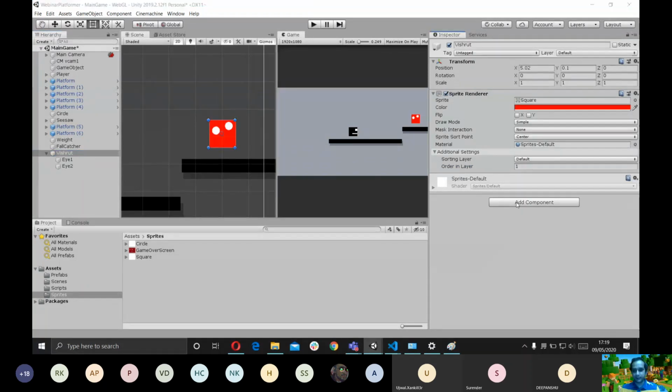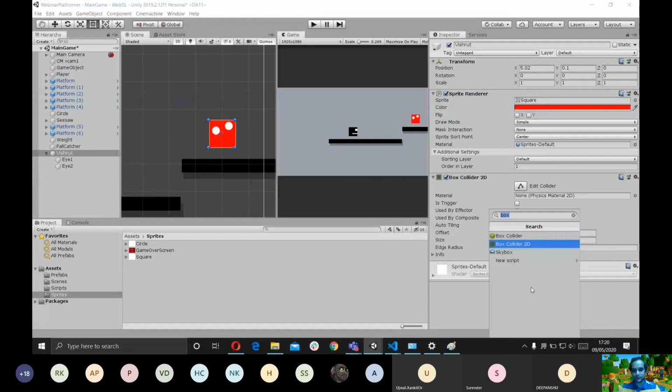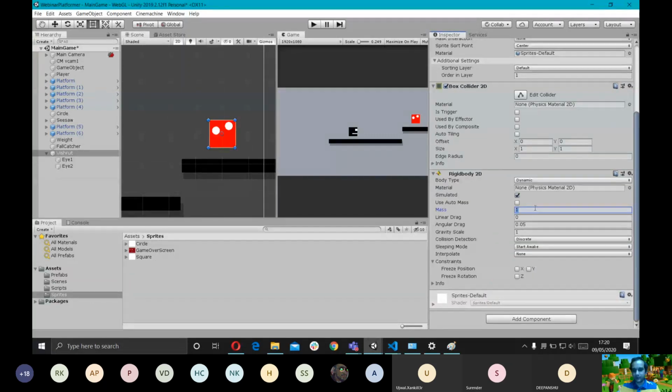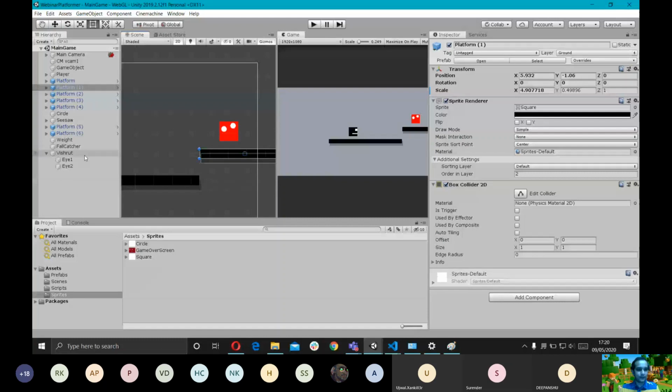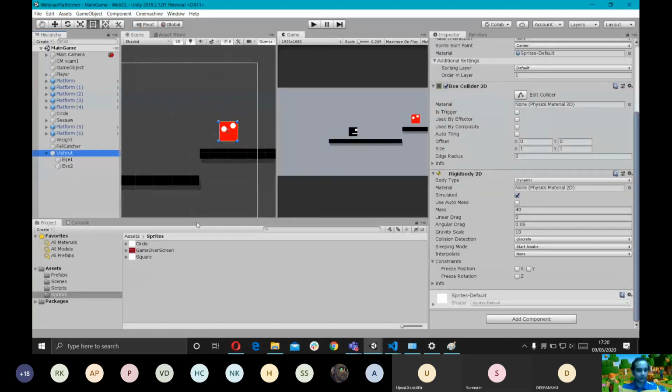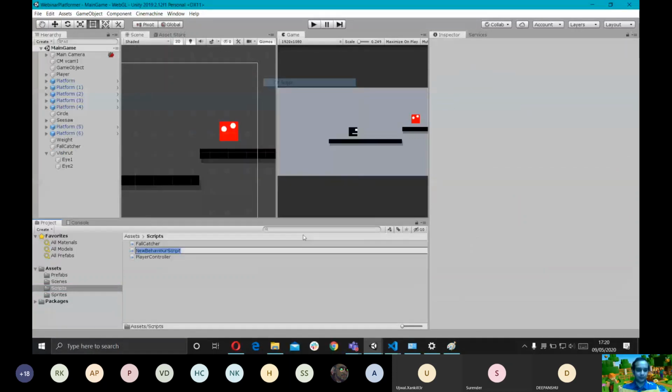First I'm going to add a box collider because we want it to collide with things. Then I'm going to add a rigid body. I'm going to give it the same mass and gravity scale as the player, just for uniformity. I'm not going to stop the rotation. I don't really care if it falls down or anything. It'll be cool. So now we're going to write the script for the enemy. I'm going to create it and call it enemy controller.